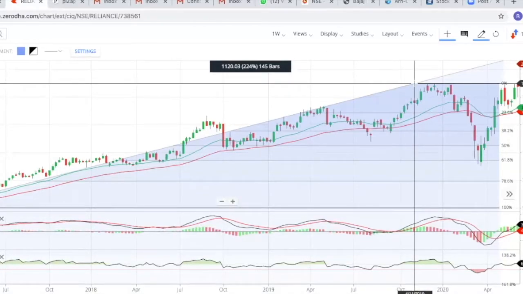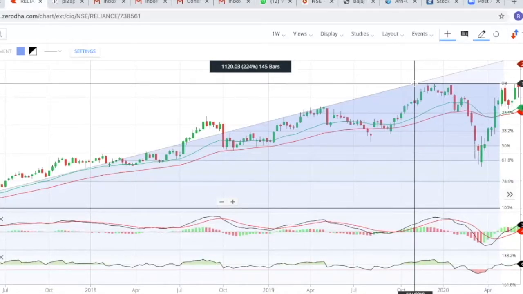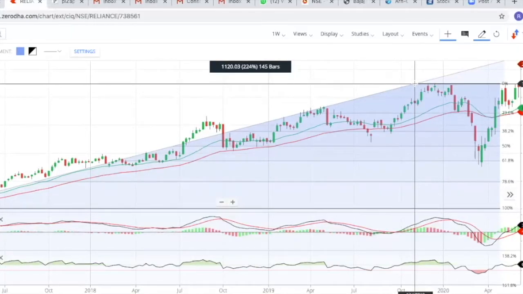The candlestick which has formed is a very weak candle. So you can see it's a spinning top. It has formed some bit of hammer candle, red hammer candle, which shows that the market is likely to reverse. The stock is likely to reverse. Then it has formed a bullish candle, and then the market has reversed.